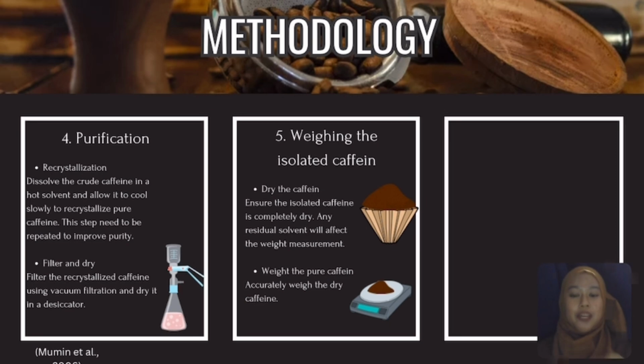The fifth step is weighing the isolated caffeine. Before weighing, we need to ensure the isolated caffeine is completely dry. This is because any residual solvent will affect the weight measurement. Then, we can accurately weigh the dry caffeine using an analytical balance.